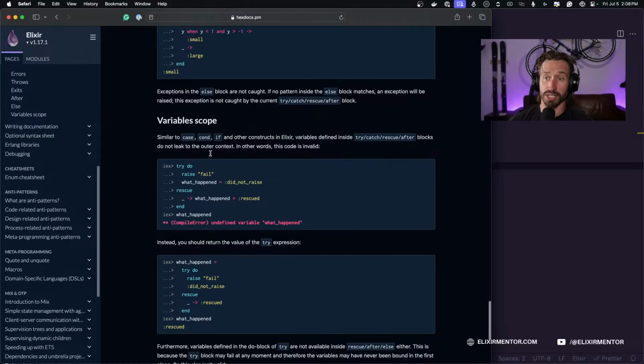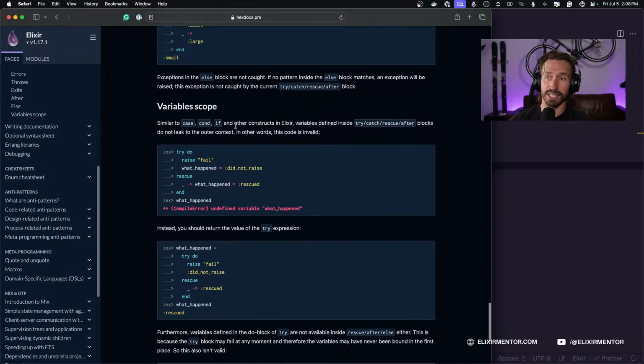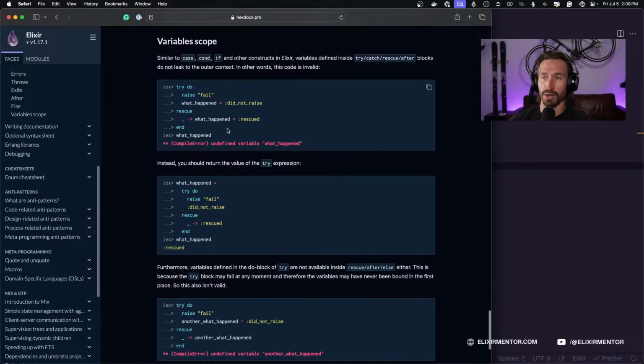So variable scope. Similar to case, condition, if, and other constructs in Elixir, variables defined inside try, catch, rescue, and after blocks do not leak to the outer context. In other words, this code is invalid. So let's see, we have our try block, we raise fail, and then we have our rescue, undefined variable what happened.